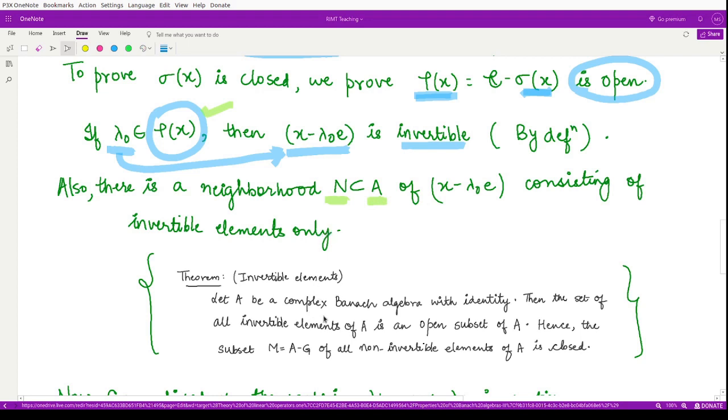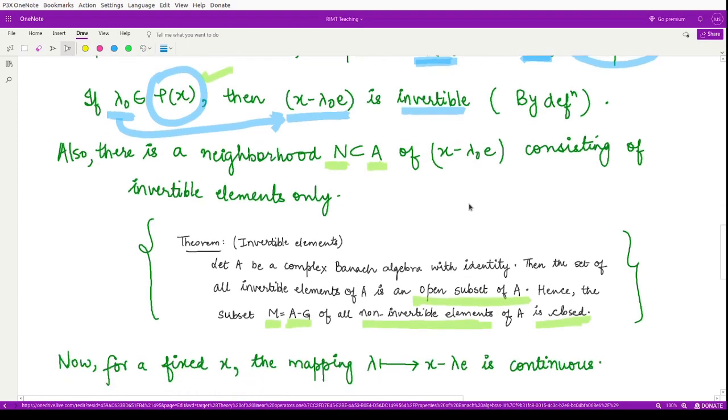This follows from the theorem that we have: if A is any complex Banach algebra with identity, then the set of all invertible elements of A is an open subset of A. Hence, the subset M, which is A minus G of all the non-invertible elements of A, is closed, right? So it follows directly from the first property here that the set consisting of all the invertible elements is a subset of A, and moreover it is an open subset. So this forms the neighborhood of the element lambda naught consisting of invertible elements only.